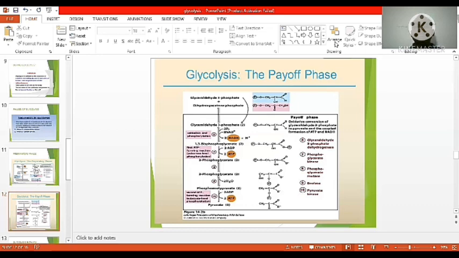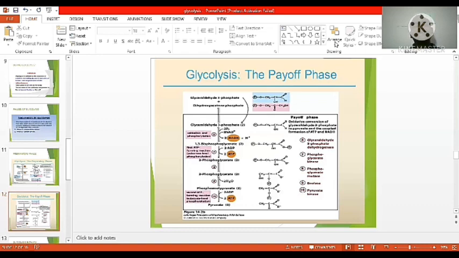Then it is split into glyceraldehyde 3-phosphate and dihydroxyacetone phosphate. These are interconvertible. Next, they are converted into 1,3-bisphosphoglycerates, then into 3-phosphoglycerates, then 2-phosphoglycerates, then phosphoenolpyruvate. Phosphoenolpyruvate is converted into pyruvate. This is the ultimate end product.